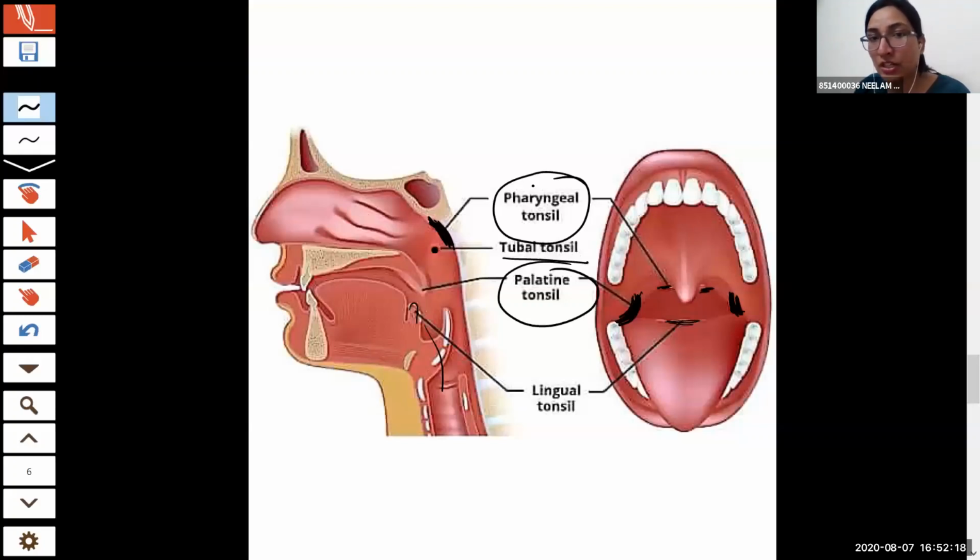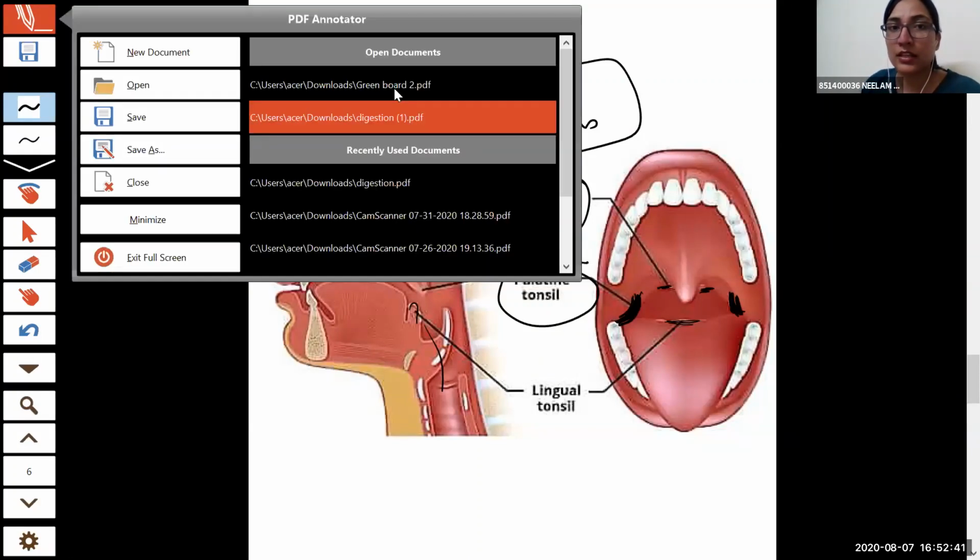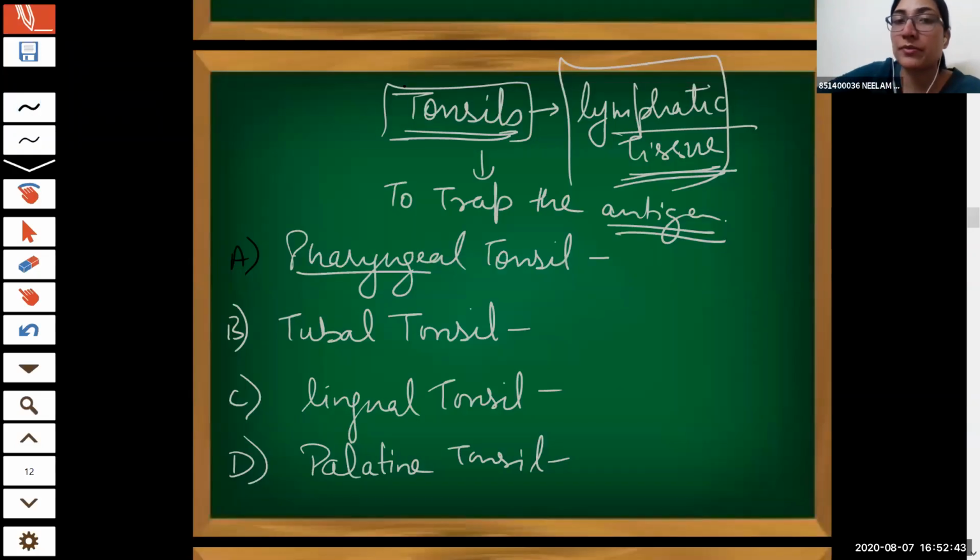And these pharyngeal tonsils, have you heard in small children the term adenoids? In children generally, the pharyngeal tonsils get swollen, enlarged, and we call it adenoids. These are seen in small children mainly.